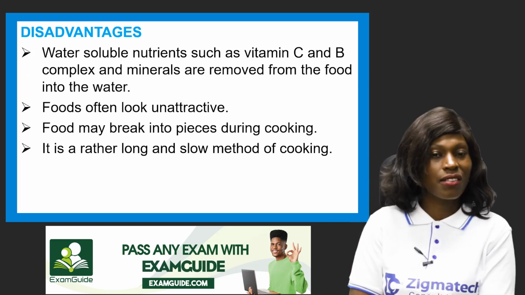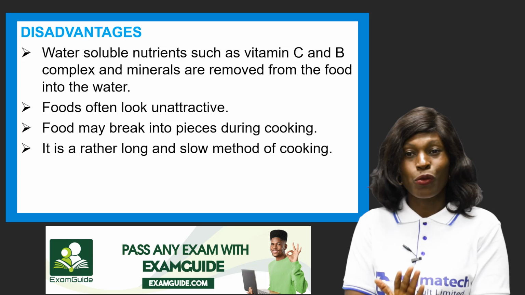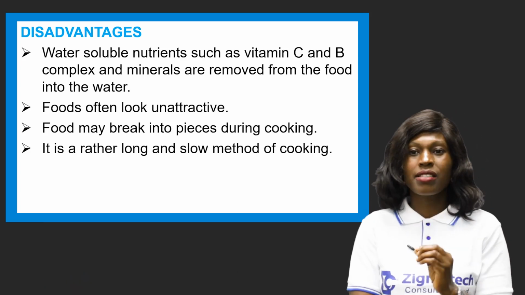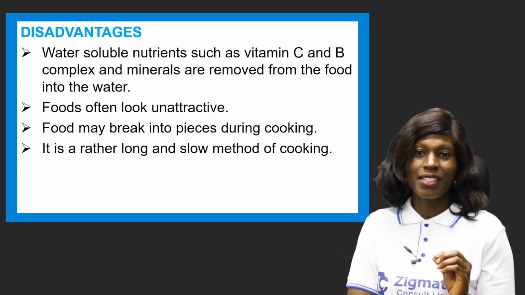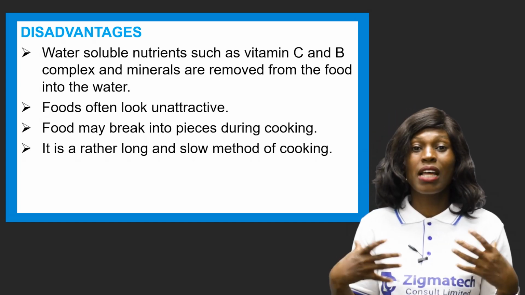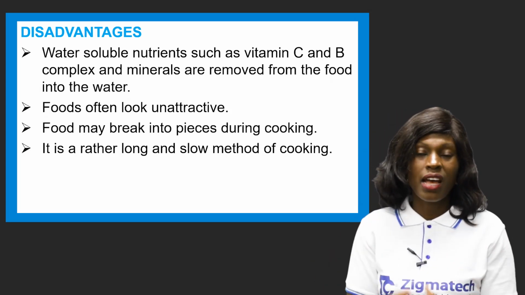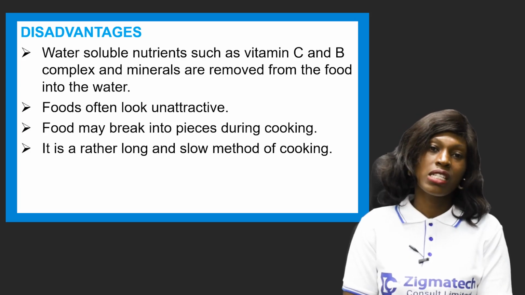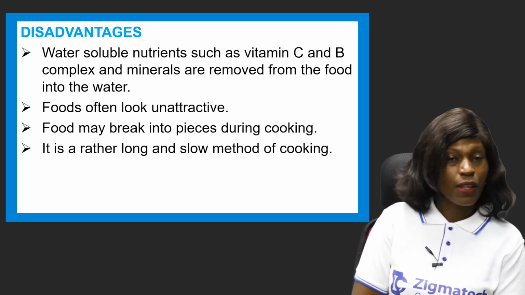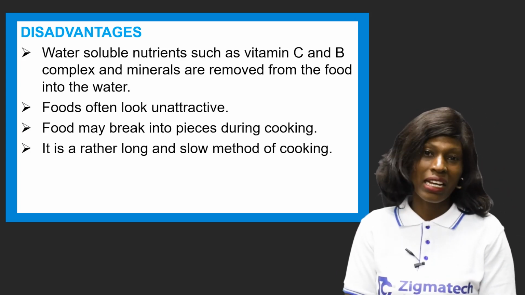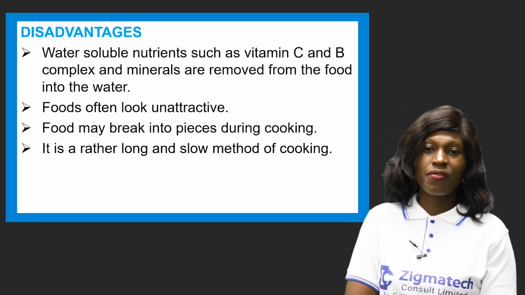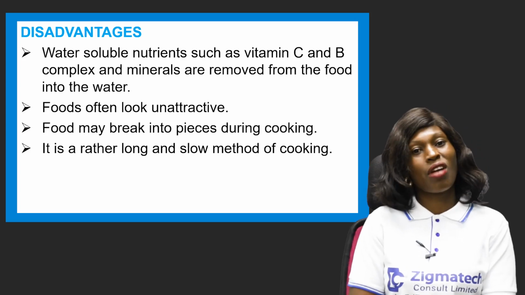Now, it has its disadvantages as well, the disadvantages of the boiling method. Water-soluble nutrients such as vitamin C and B complex and minerals are removed from the food into the water. This is a disadvantage of the boiling method, because of the constant boiling and immersion in water. You can lose some of these very vital vitamins that are very necessary, such as your vitamin C and the B complex and other minerals in the course of boiling. That's one of the disadvantages of boiling.